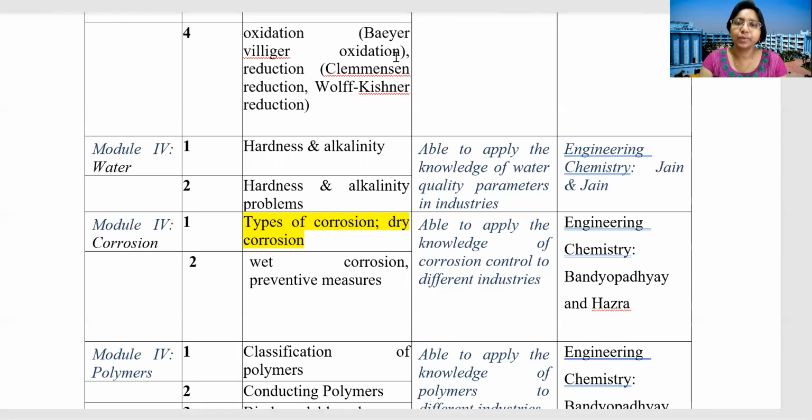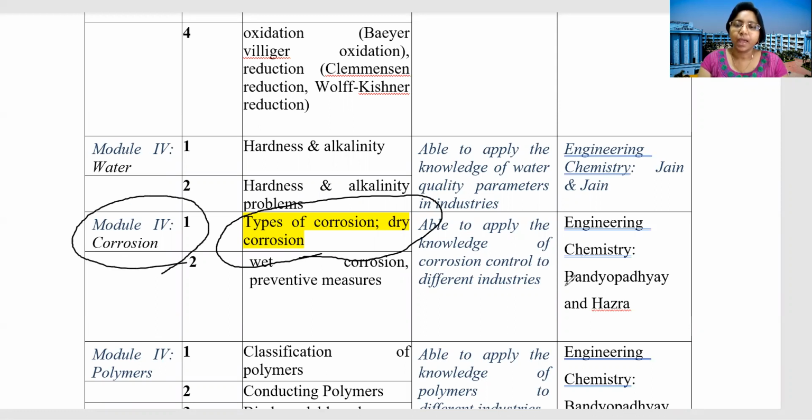Today you will learn the types of corrosion, the first lecture of corrosion, types of corrosion and dry corrosion. This is module 4. The students will be able to apply the knowledge of corrosion to control corrosion in different industries. And the reference books are also given here.